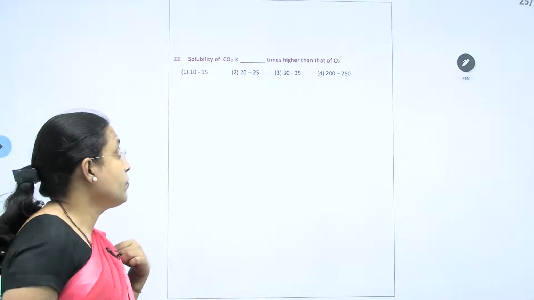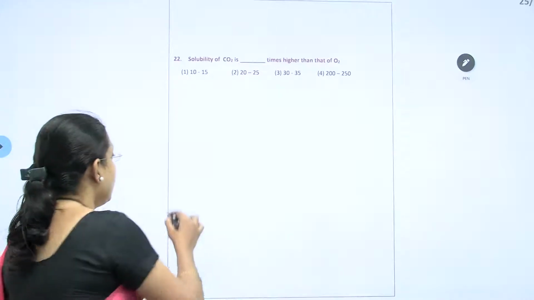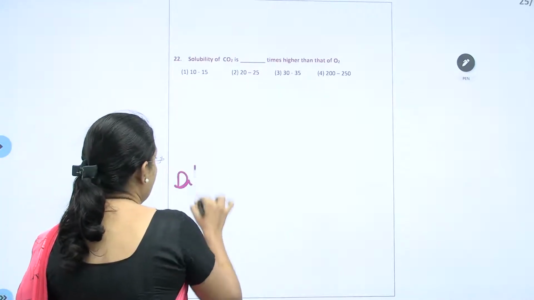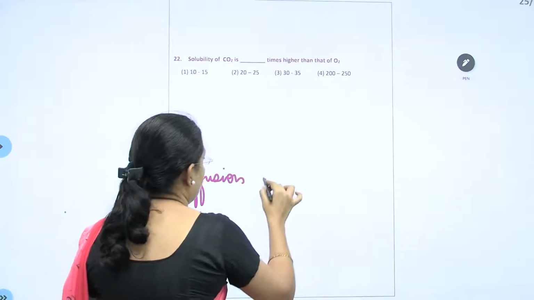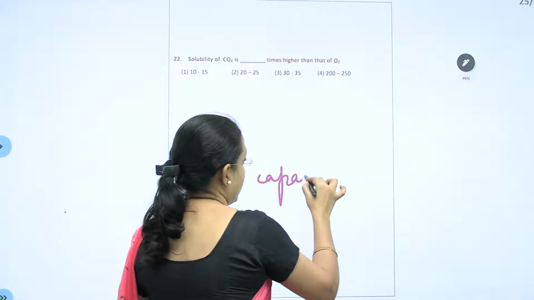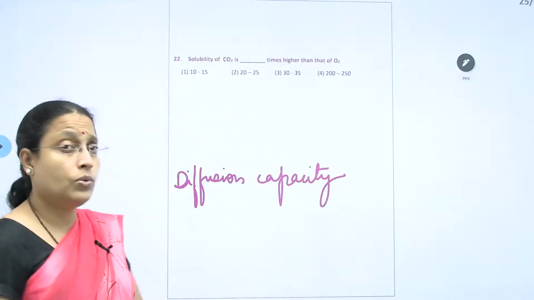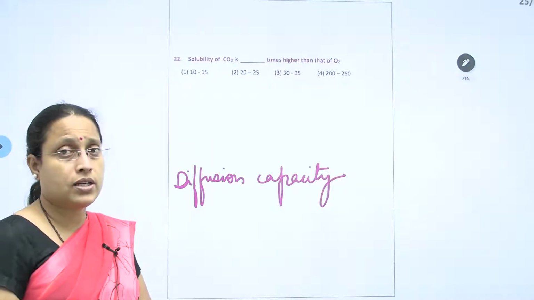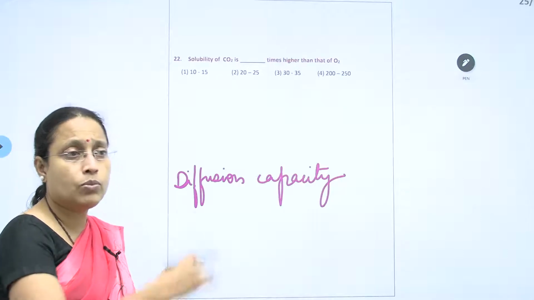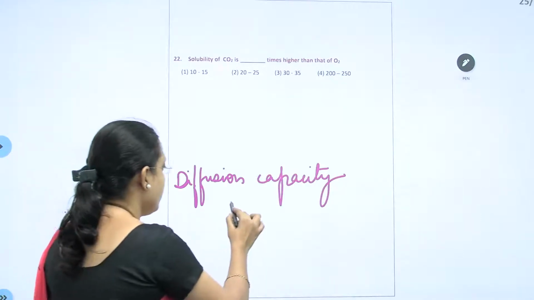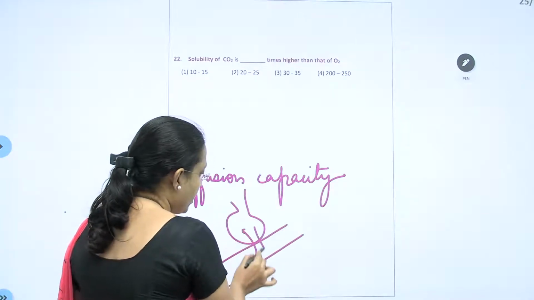Now, the solubility of CO2 is how many times more? Solubility determines diffusion capacity. CO2 is more soluble than oxygen, which means it can get exchanged very quickly.